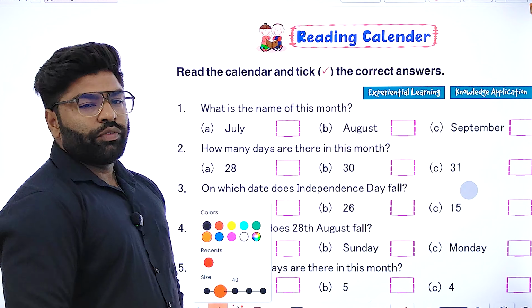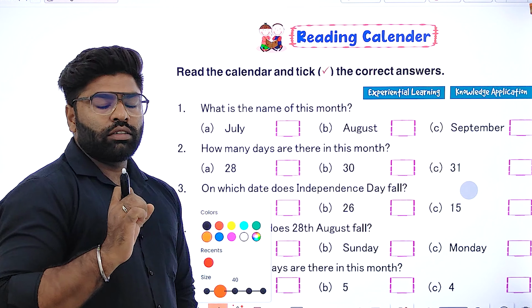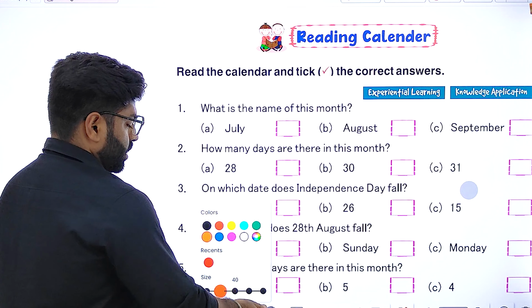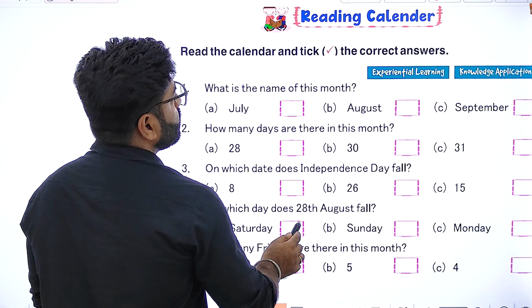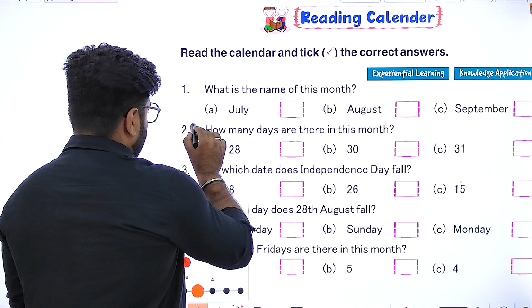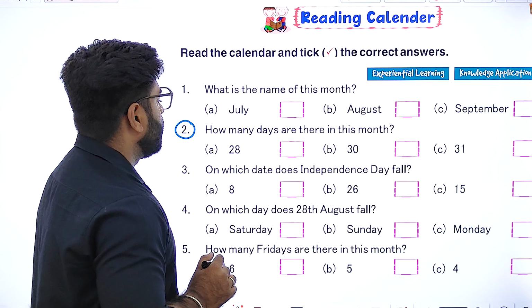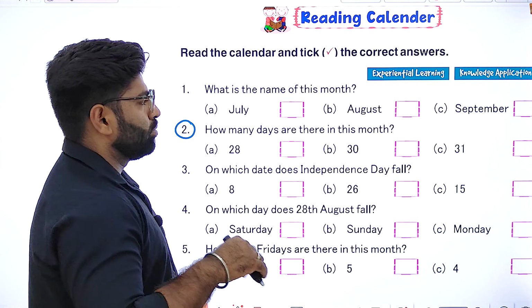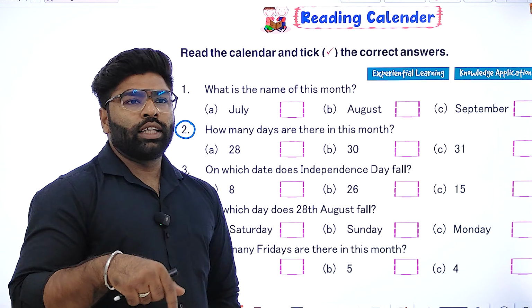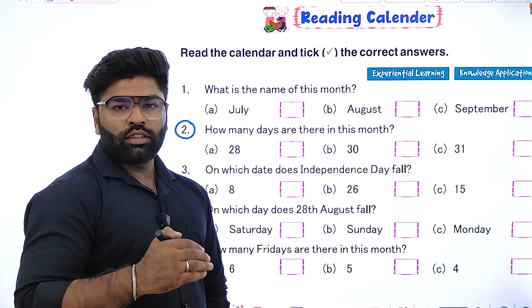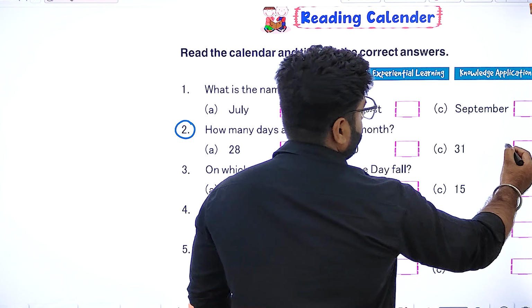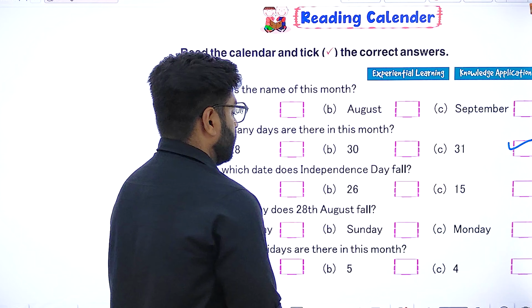Okay students, now we have seen the topic of calendar, so we know about the months. Let's pick some questions here. Okay, let's pick the second part. How many days are there in this month? This month means the current month. I think this is October in which I am teaching you. If we look here, we are having 31 days in October.